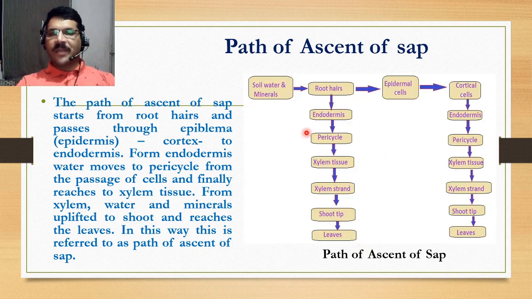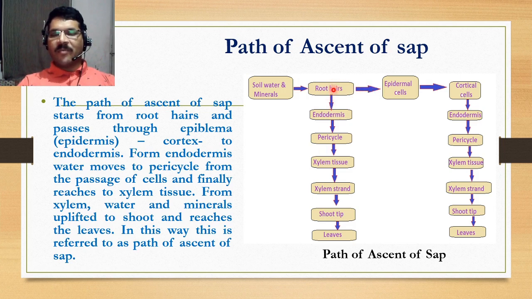Here you can see a diagrammatic representation of the path of ascent of sap. This is soil, water and minerals, and they are absorbed by root hairs, and there are two paths, a bifurcation of the path takes place here.